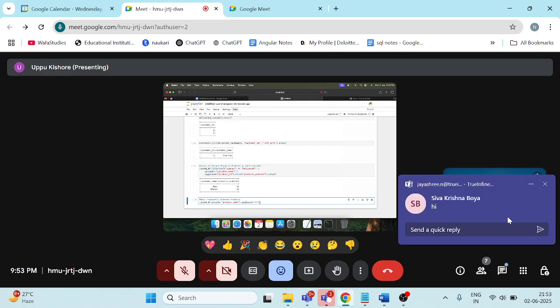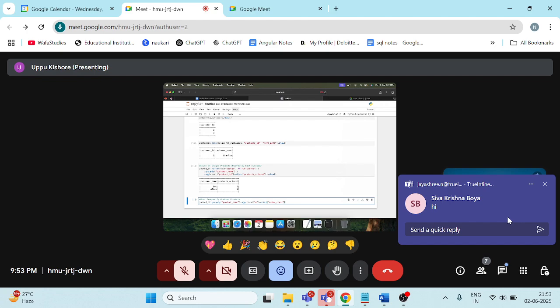Okay, star. Now I want to give the alias name. This is optional, I'm just giving it randomly. This is for order count, how many orders we have placed. So I want to give the alias order_count.